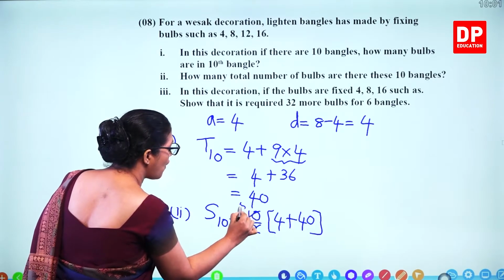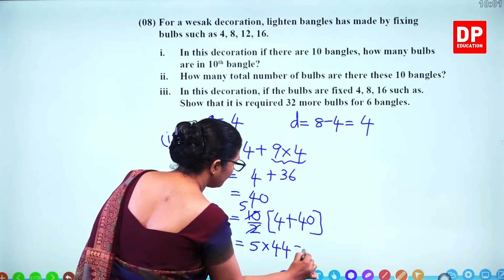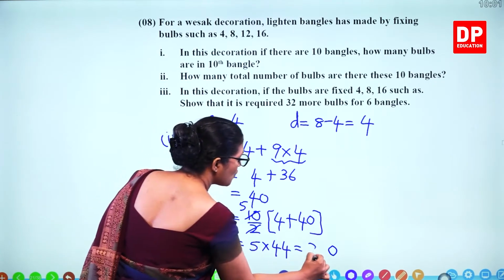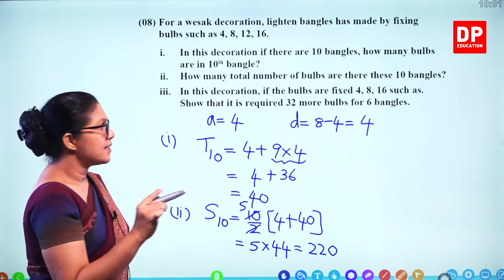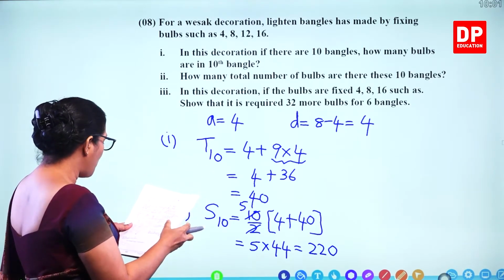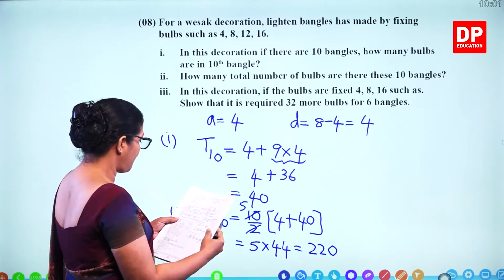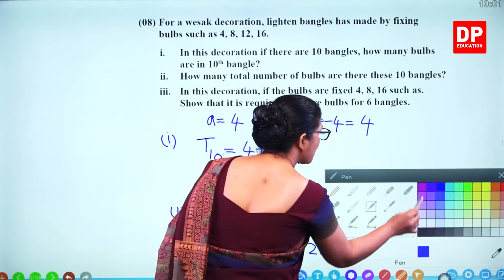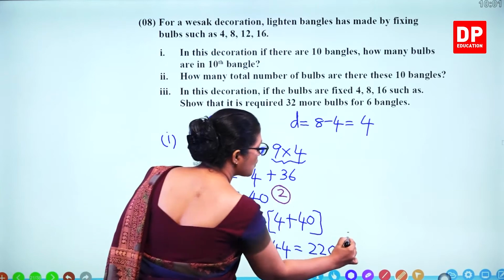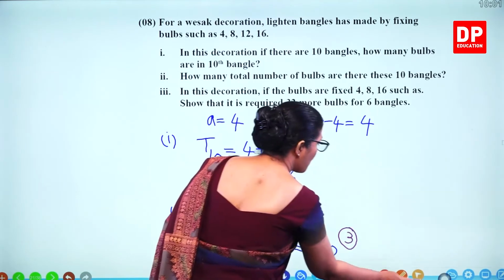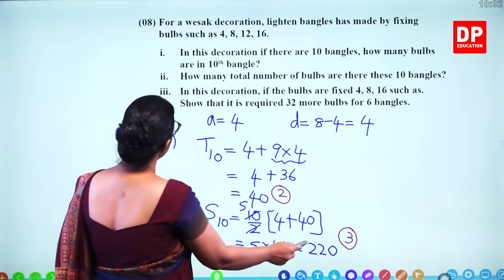So 2 times 5, 5 times 44, that's 220 bulbs altogether. That's the sum of all bulbs. So how many marks? 2 marks for the first part and 3 marks for the second part. So we are giving 5 marks for that question.